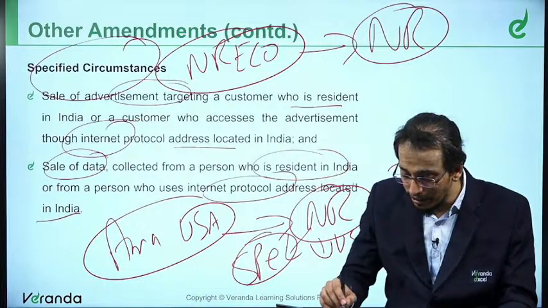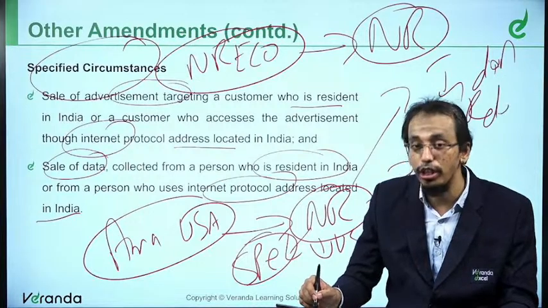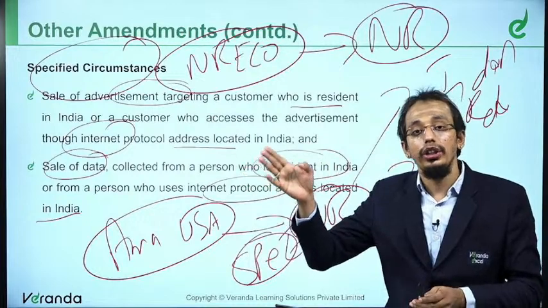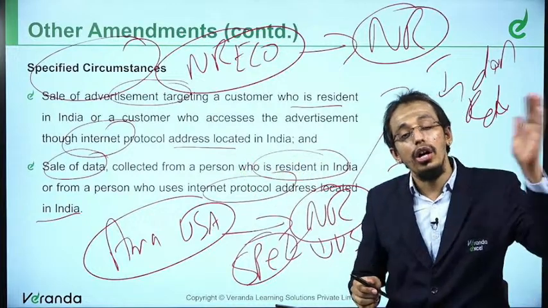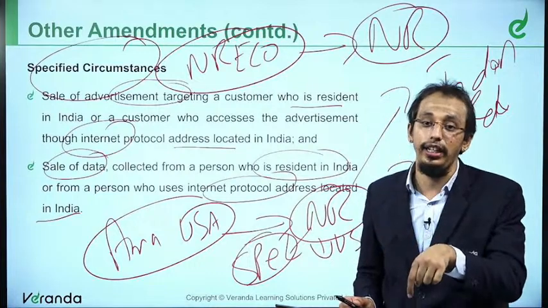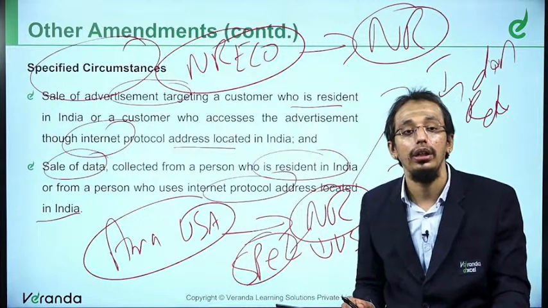That means again there should be some kind of Indian relationship. Otherwise, equalization levy is not applicable. A non-resident e-commerce operator giving to a non-resident, usually not applicable unless there is an Indian connection. In a very, very simple nutshell, unless there is an Indian connection, it will not be applicable.